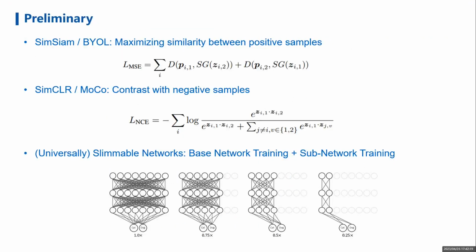We begin with a brief review of previous works. There are 2 main streams for the loss of contrastive learning. One is based on MSE like SimSIM, and the other is based on InfoNCE like SimCLR. As for slimmable networks, the training process mainly includes 2 parts. One is the training of the base network, and the second is the training of subnetworks sampled from the base network.